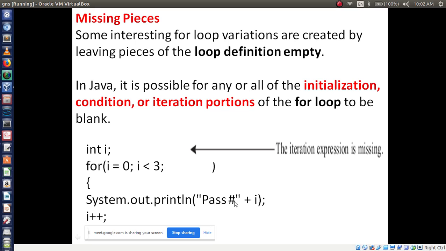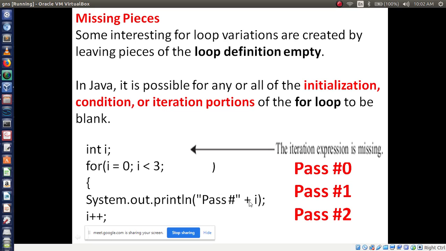Now I am printing the I value, which is 0. After printing, what have I written here? Increment the I. So 0 becomes 1. 1 less than 3, condition is true, right? Still we are in the loop.